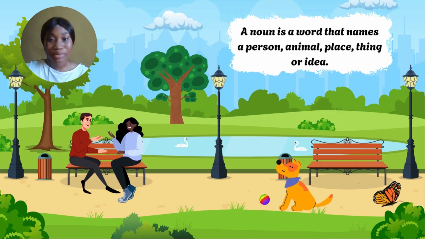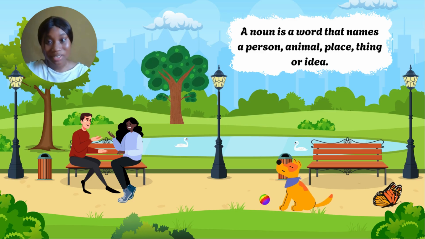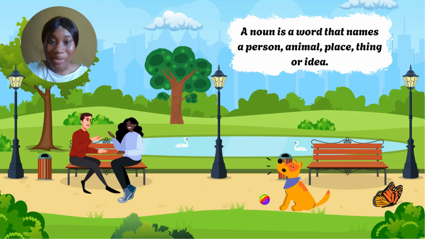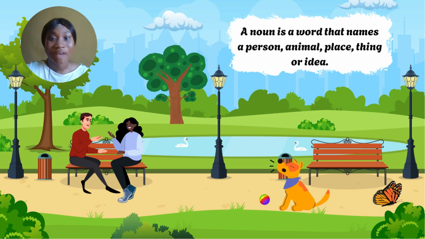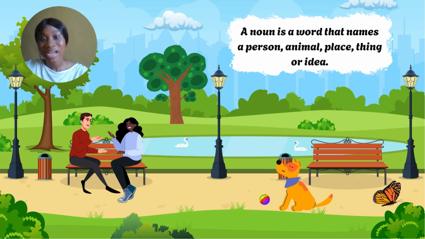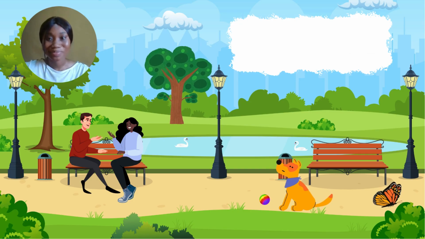Okay, that's why we have different types of nouns. So you can look at the picture over here. We have two people talking. They're having a discussion. So that is noun of a person, and we have a dog barking. We have a butterfly. We have a bird. We have trees. We have the place where everybody is. So those are examples of noun.